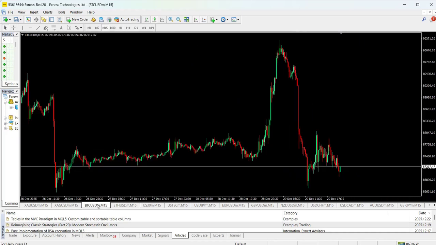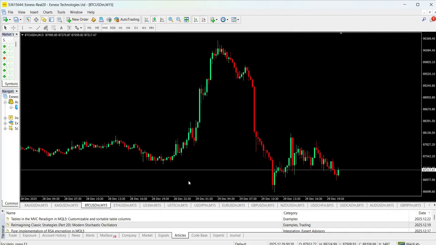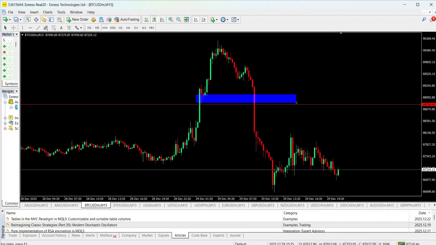If we go to BTC, you can see how the market was going up. Okay. The market was going up, coming down. It went up, came down, went up, came down. So our change of character would occur where? It would occur at this point because this was a level. Okay. Once this level is broken, we know that there is a change of character.